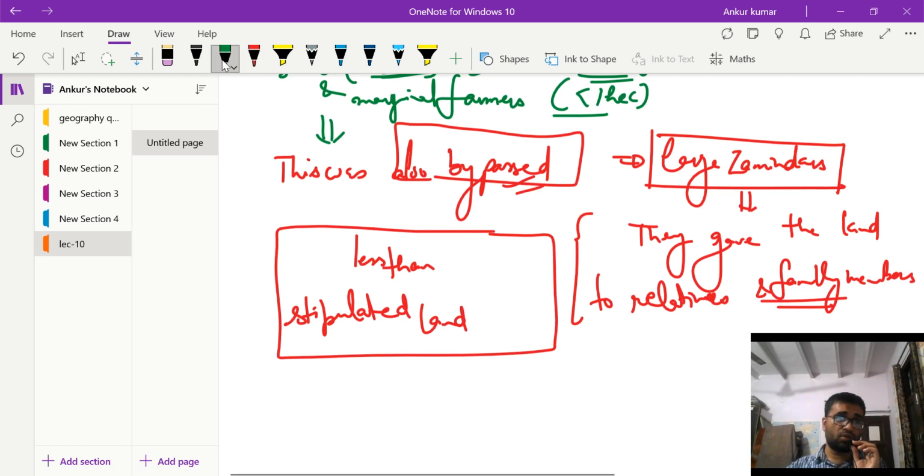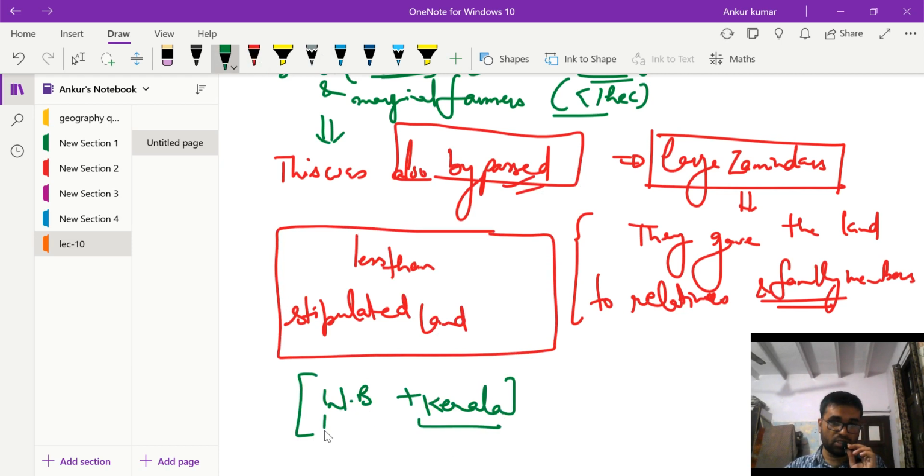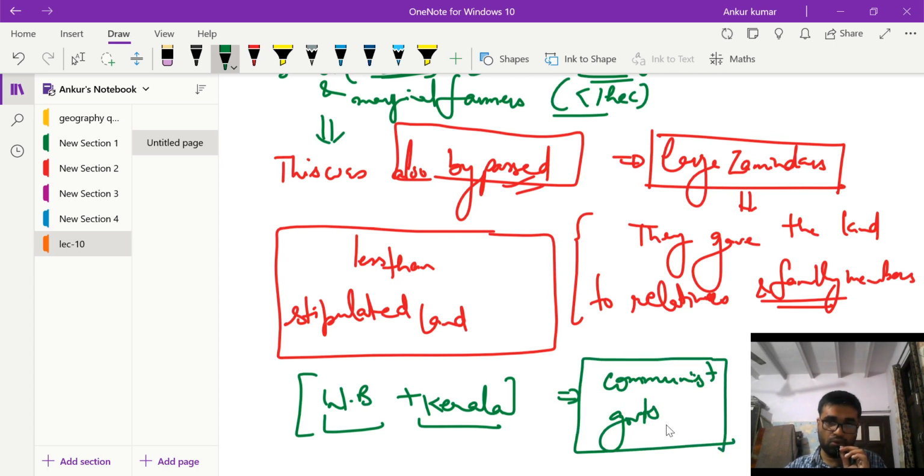This was more or less a failure, except in two states. One is West Bengal, another is Kerala. Here the land reforms were more or less successful, and the main reason was the communist governments present in these two states. These governments implemented the land reforms with strong willpower.